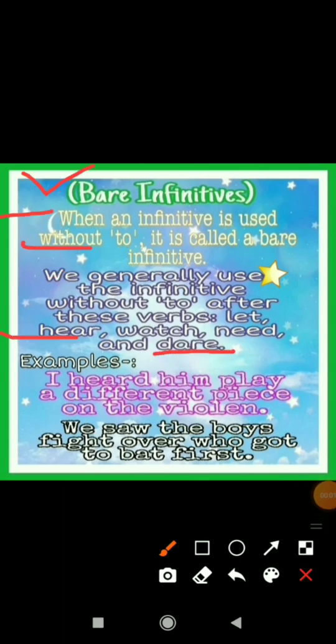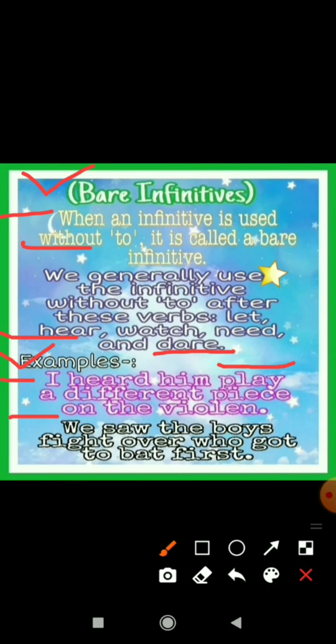So let's see the examples to understand it better. The first example is I heard him play a different piece on the violin. So here what is the infinitive? The infinitive is play, but to is not used here. I heard him play a different piece on the violin.